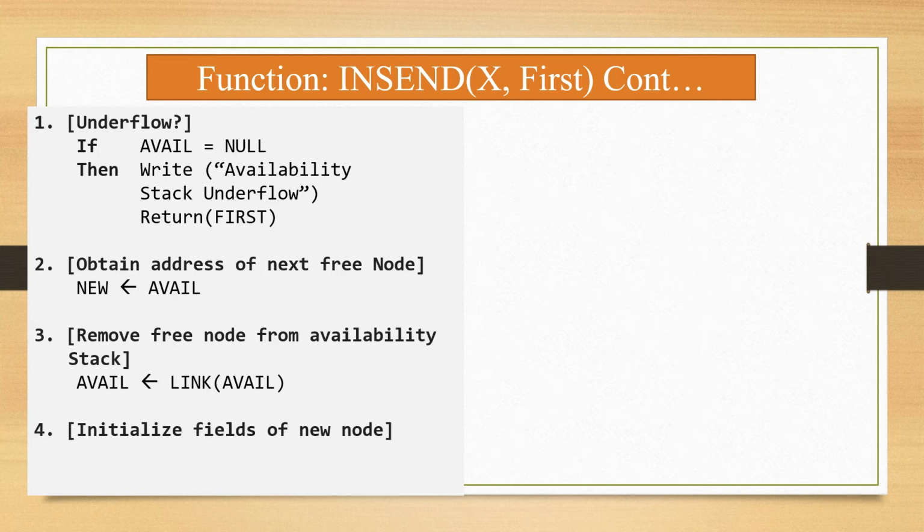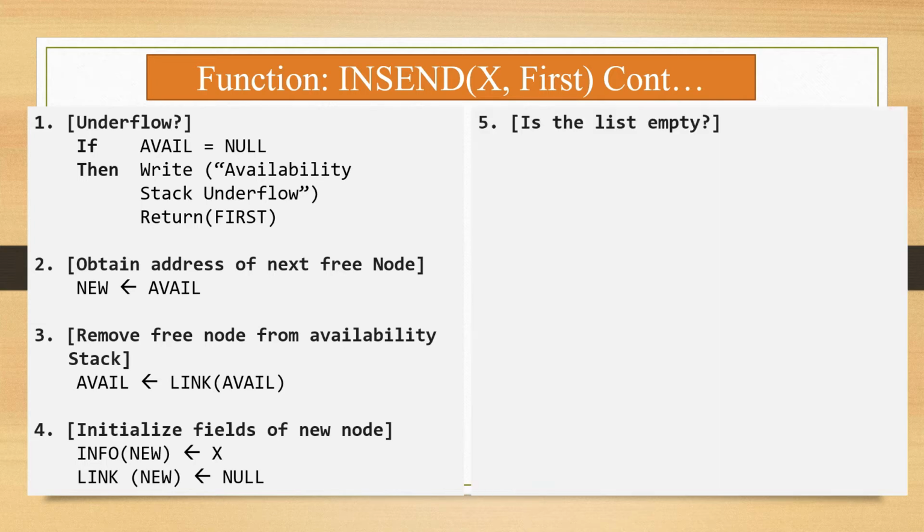Step number 4, initialize field of new node. Now x is assigned to info of new. That means info of new has the value x, and null is assigned to link of new. That means the link part of new is null. Now step number 5, is the list empty? Here we have to check whether this list is empty or not. If first is equal to null, then return new. Because if first is equal to null, that means the list is empty, and it returns new.